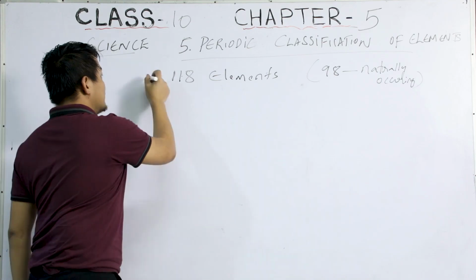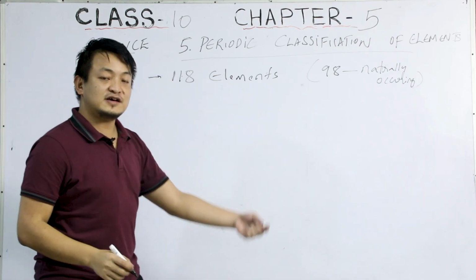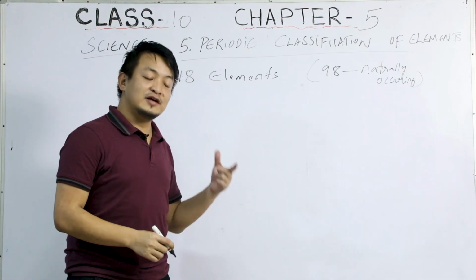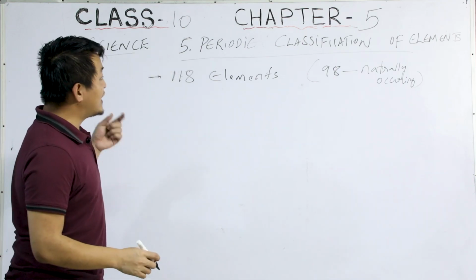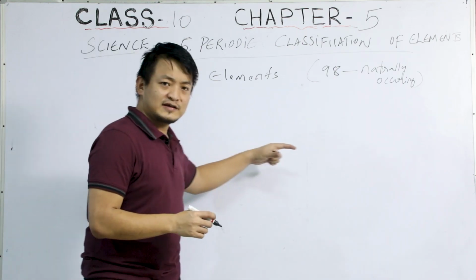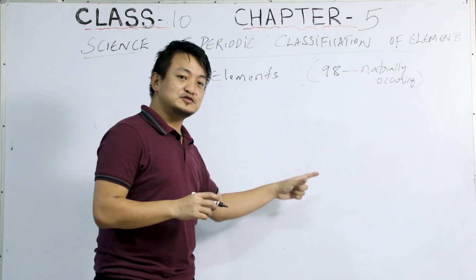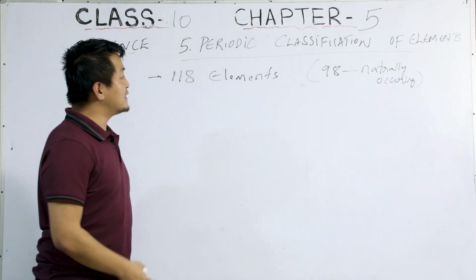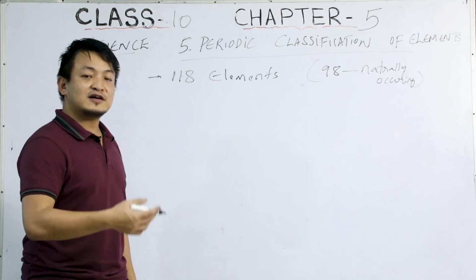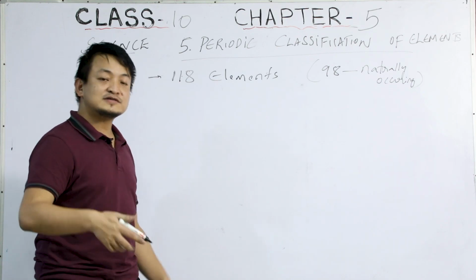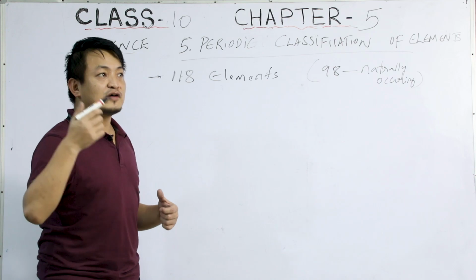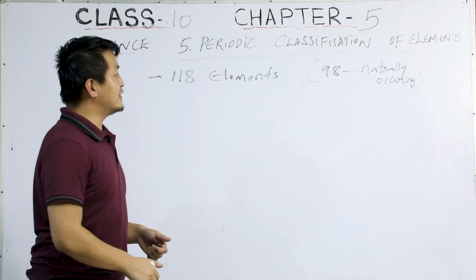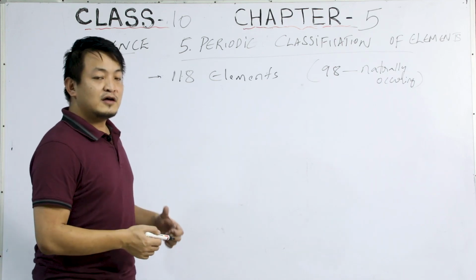Before, in the 15th, 16th, and 17th centuries, there was no classification. With time, there was a discovery of new elements, one by one, and it became hard.